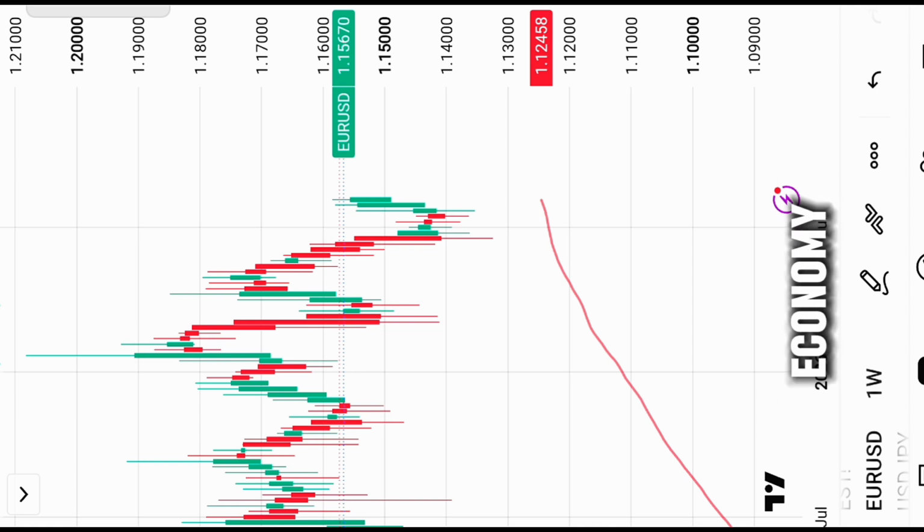Now look at the euro economy. Eurozone inflation increased to 2.9% in July from 2.8%, keeping pressure on the ECB and supporting expectations for tighter monetary policy. This creates an interesting contrast. The Fed is dealing with softer US data, while Eurozone inflation remains elevated. My weekly bias fundamentally is slightly bullish.